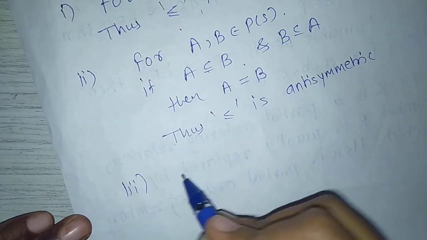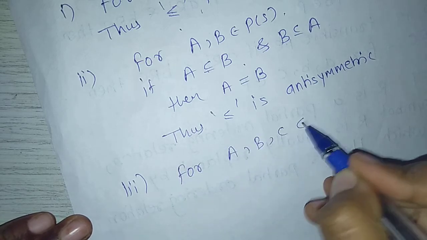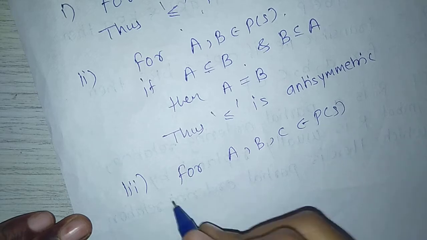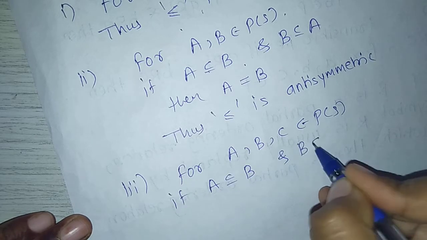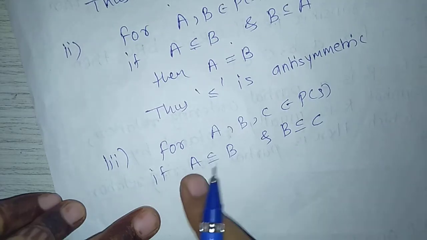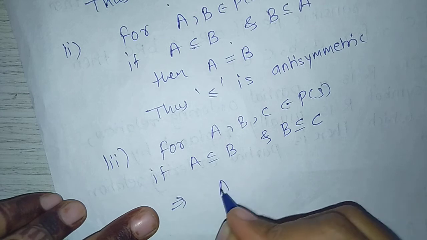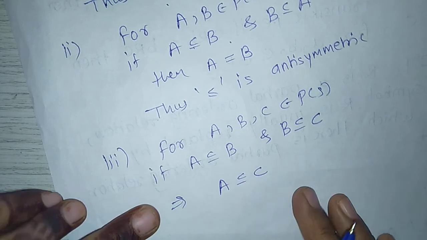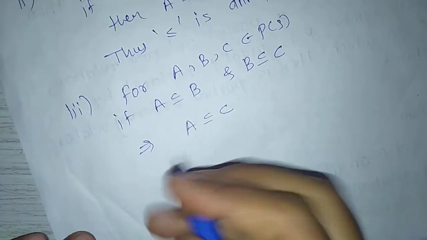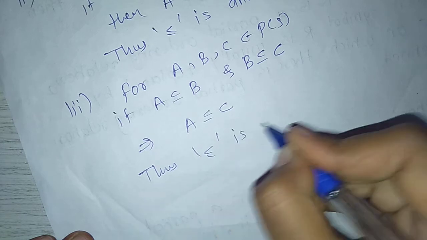Next, for A, B, C belongs to P(S), if A is a subset of B and B is a subset of C, A contained in B and B contained in C, which implies A contained in C, means A is a subset of C. Thus, ≤ is transitive.